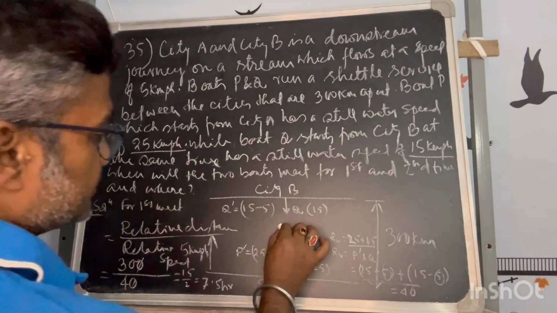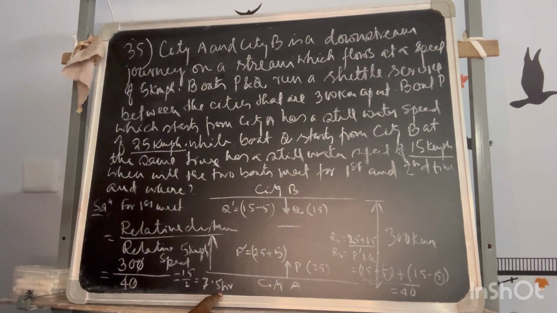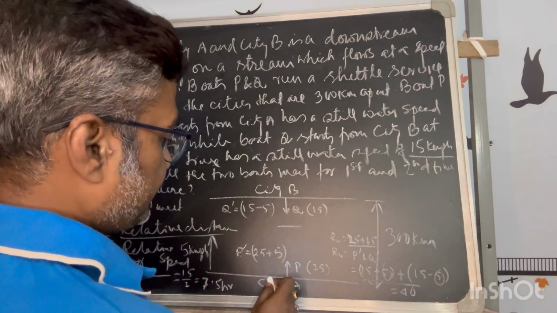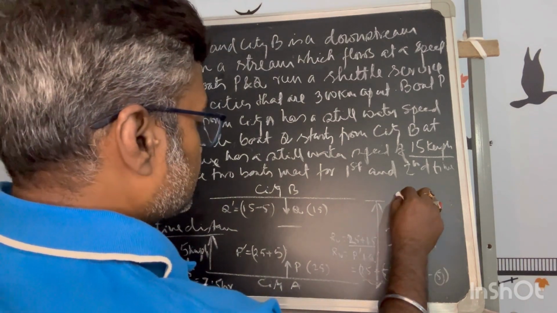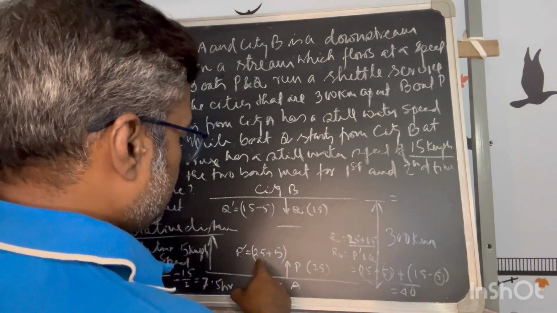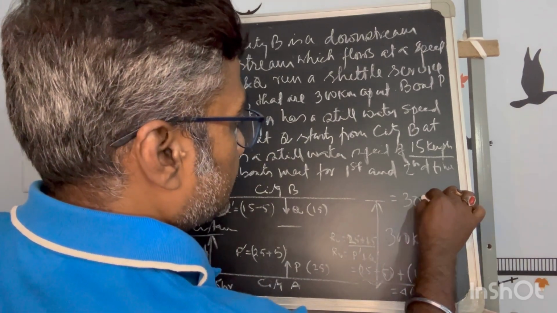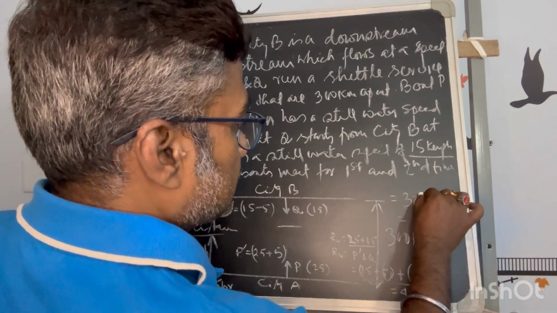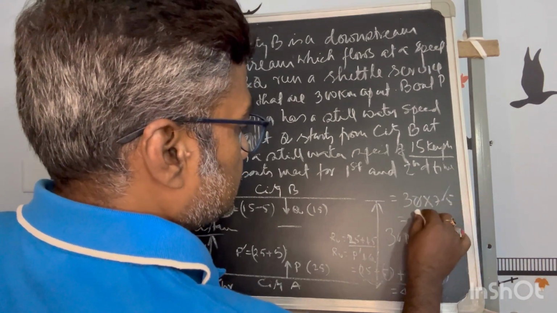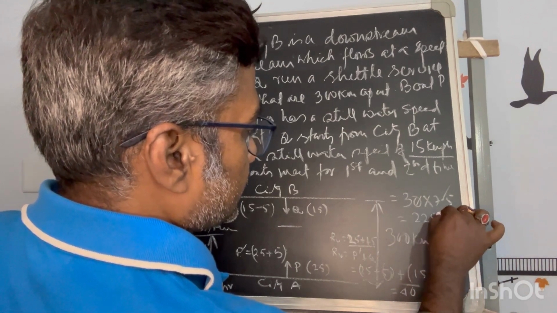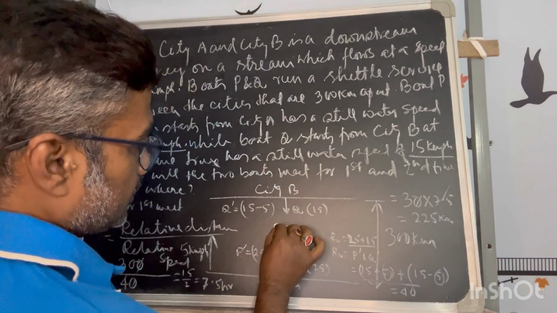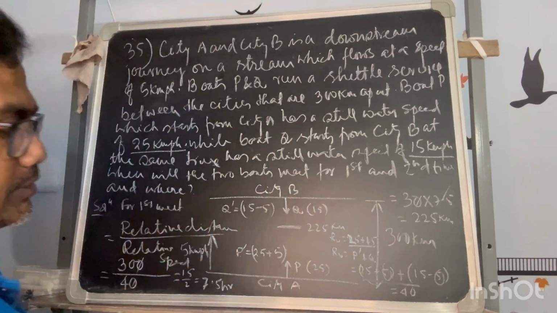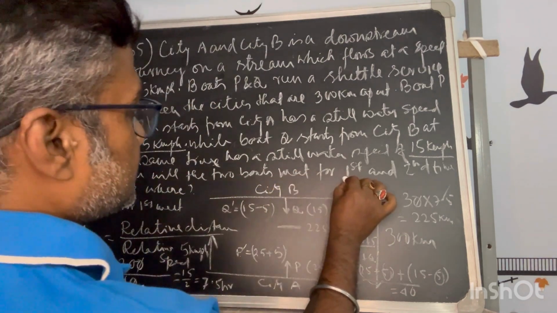So they will meet for the first time after 7.5 hours, and the distance from any city: if I take reference of city A, P has moved with 30 kilometer per hour into 7.5. So that is equal to how much? This will be cancelled, 3 into 75 by 2, 225 kilometer. Out of 300, they will meet at 225 kilometer. So this will be the first position of their meeting. So the first answer is done.